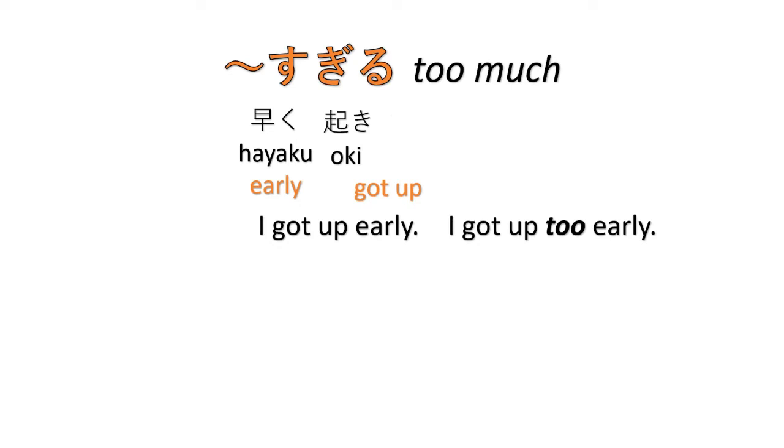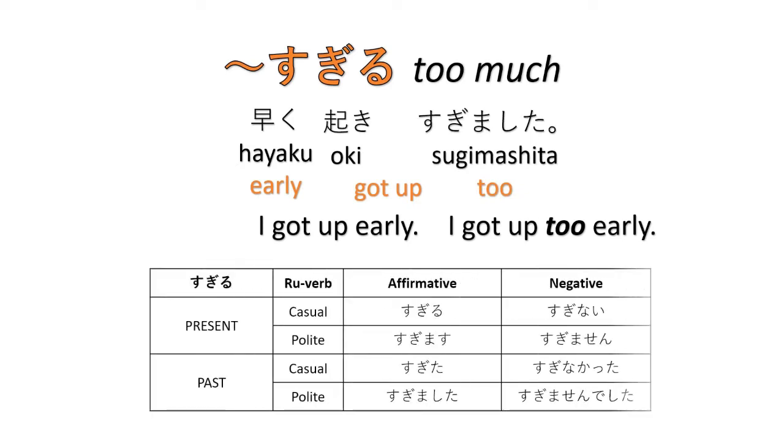Here we remove mashita, and then we retain the verb stem and add sugimashita. Here, sugimashita is the past polite form of sugiru. Past polite affirmative. So sugimashita, too early. And as you can notice, sugiru is conjugated as a ru-verb. So here we have sugiru, sugimasu, suginai, sugimasen, sugita, sugimashita, suginakatta, sugimasen deshita. Remember the conjugations.